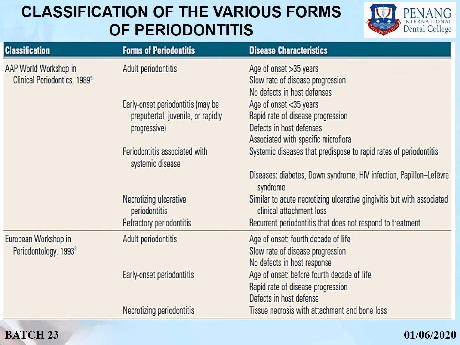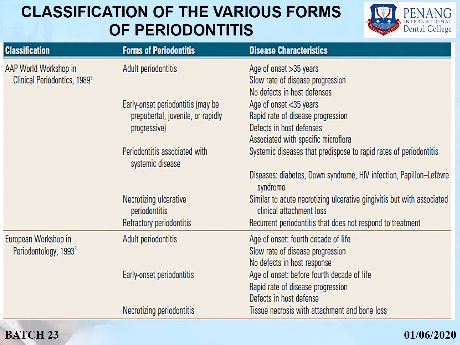There are various classifications which have been used in previous times to classify the various forms of periodontitis, such as the classification given in 1989 by American Academy of Periodontology, which classified various forms of periodontitis as adult periodontitis, early onset periodontitis, periodontitis associated with systemic disease, necrotizing ulcerative periodontitis, refractory periodontitis. In 1993, European Workshop in Periodontology classified various forms of periodontitis as adult periodontitis, early onset periodontitis and necrotizing periodontitis.